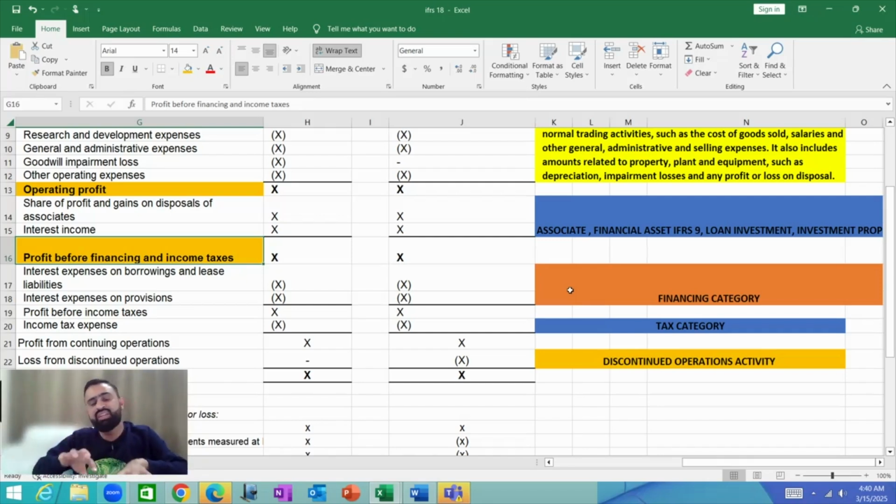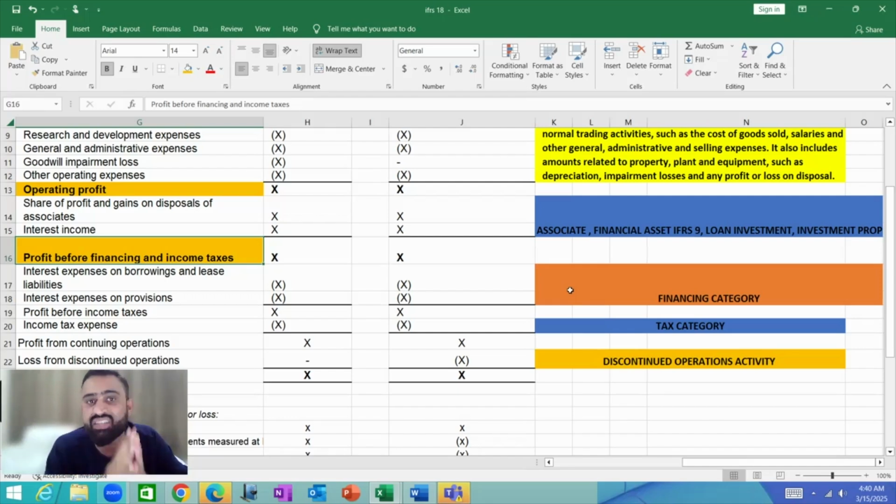Now, after the investment activity, the next category is the financing activity. Financing activity means the activities relating to loan financing. When I say loan financing, it includes lease financing as well.